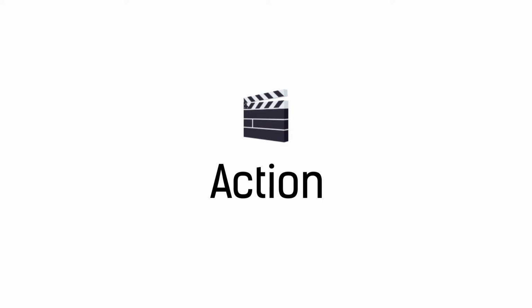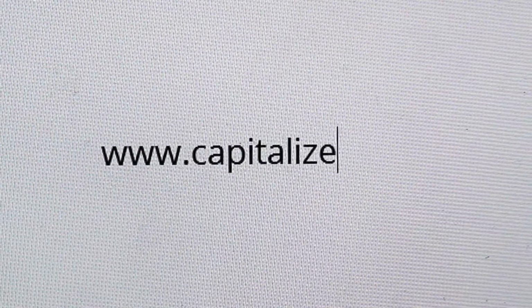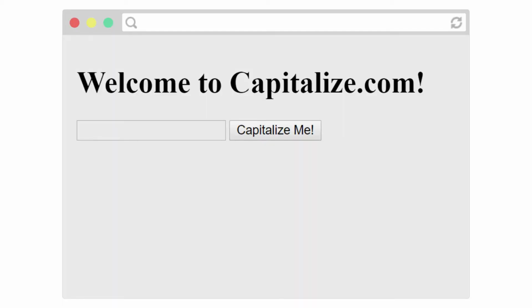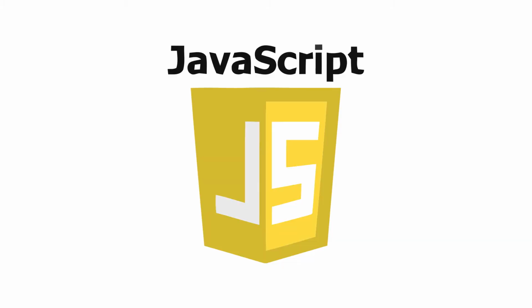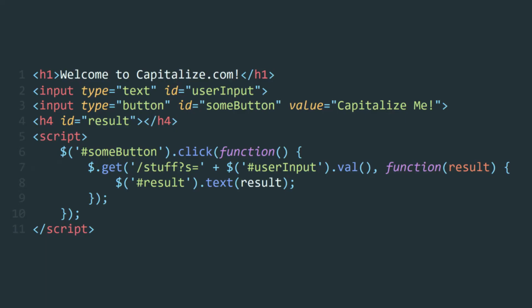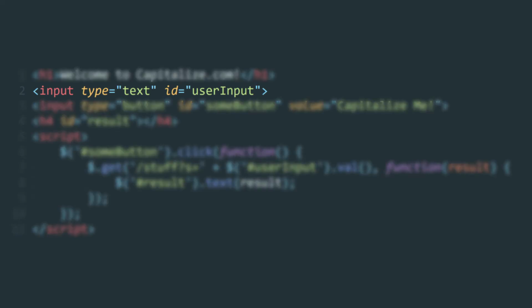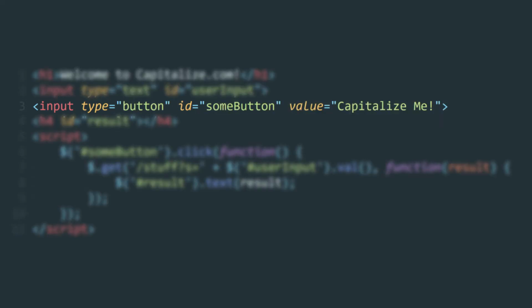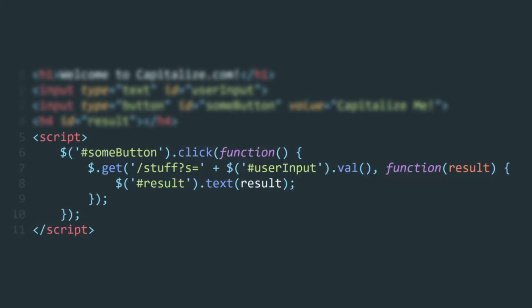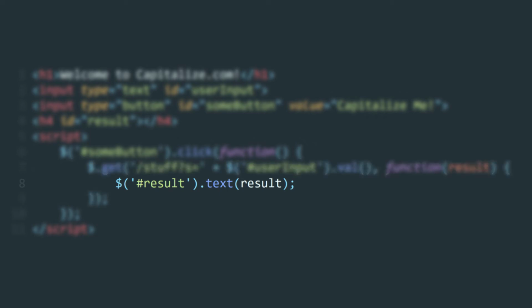So how does this work in action? Alright, you type in the domain name of the website, say capitalize.com. The server then sends you back an HTML document, but most websites also send you some client-side code, typically written in JavaScript. The HTML and JavaScript are really simple. This line asks the browser to put a text box on your screen, and this line asks to put a button. The JavaScript below it waits for you to click the button, and then fires back a request to the server with the data you entered in the text box. Once this JavaScript gets back a result, it displays it on the screen using this line.